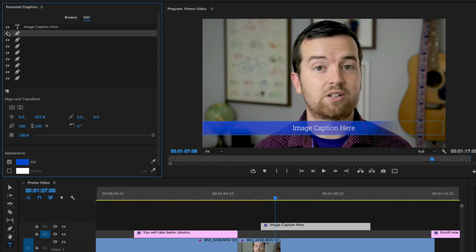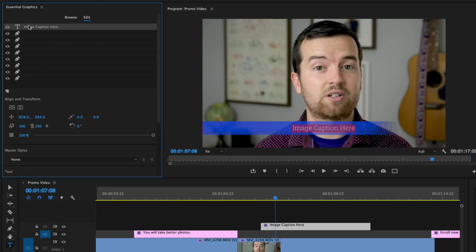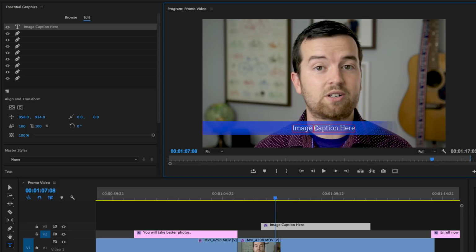All of these layers right here are shapes. So if I turn all of them off, you'll see that the shapes start to disappear. And then at the top, you have your text. So to edit your text, you can either just highlight it by clicking up there, or you can click on your text type tool, select your text, select it all, and then change it.